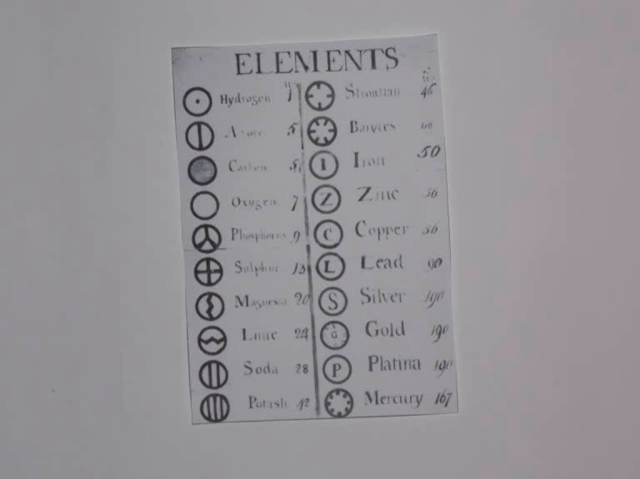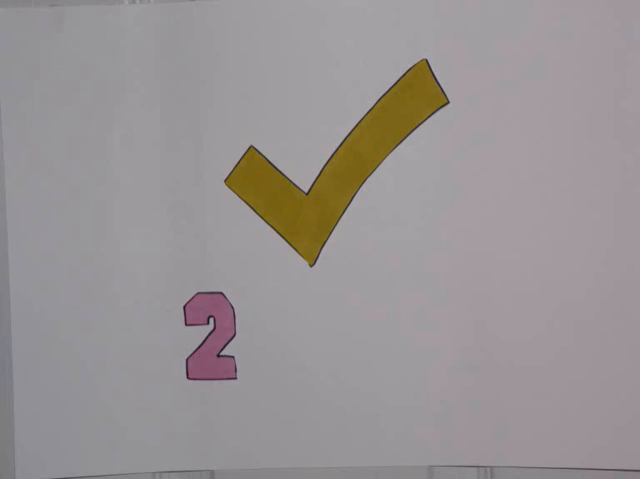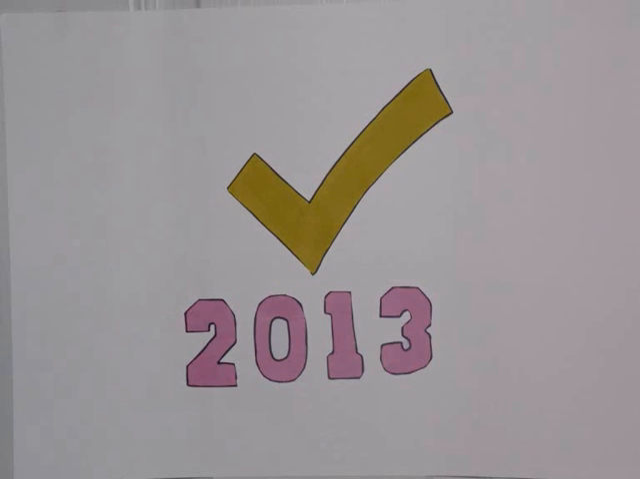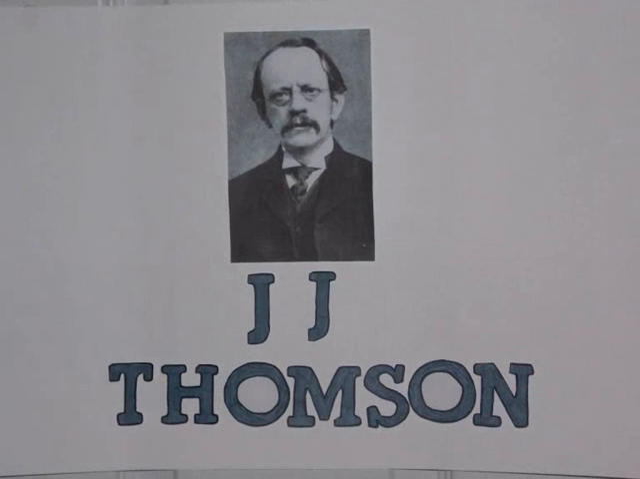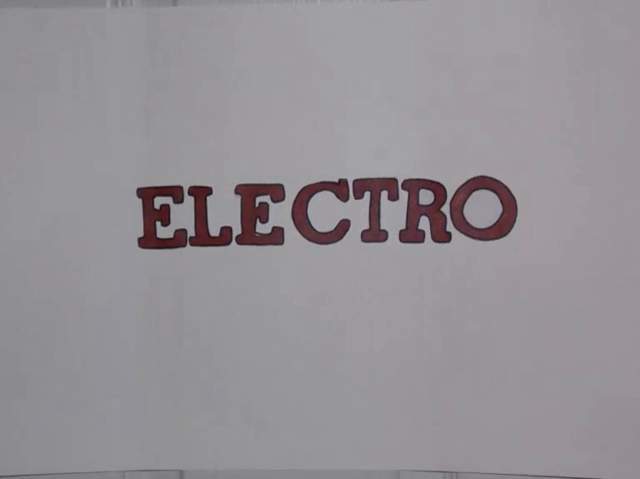Dalton also used his own symbols to devise the first table of atomic masses. Most of Dalton's predictions about atoms still hold true today. J.J. Thomson, who was born in Manchester in 1856, contributed to atomic theory between the years of 1897 and 1902, when he discovered the electron.